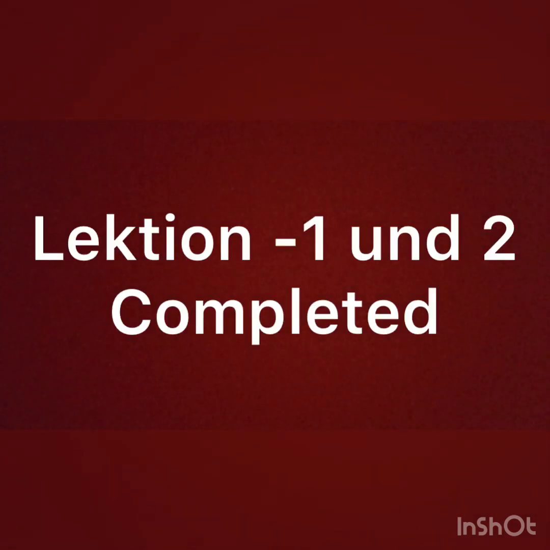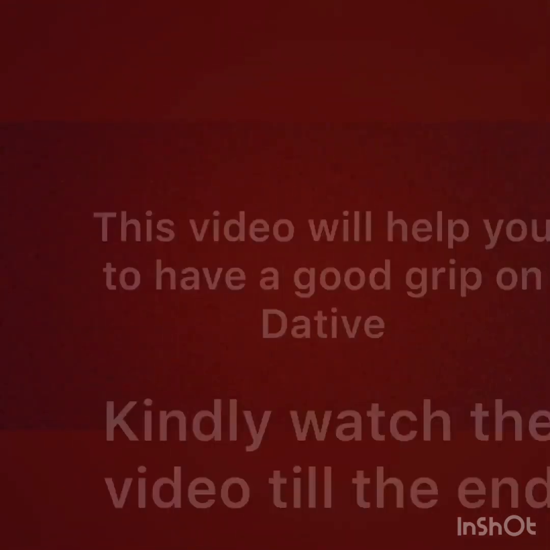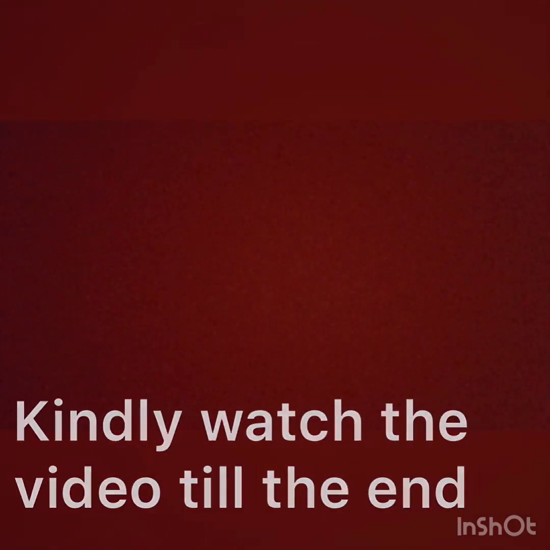We have completed chapter number 1 and chapter number 2, and this video is all based on your revision. The very first topic that I am going to revise today will be dative, and dative is in the first chapter as well as in all the chapters of your book, so you should have a very good grip on this topic. If somebody had a problem earlier when I explained this concept, this video is for you only, because it will help you understand the concept better. So let's begin with the video now.